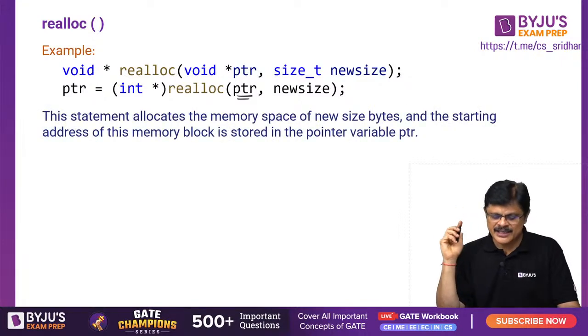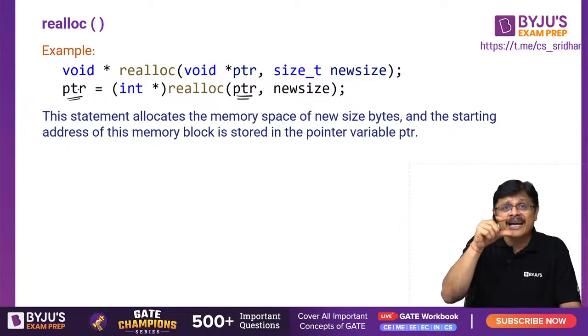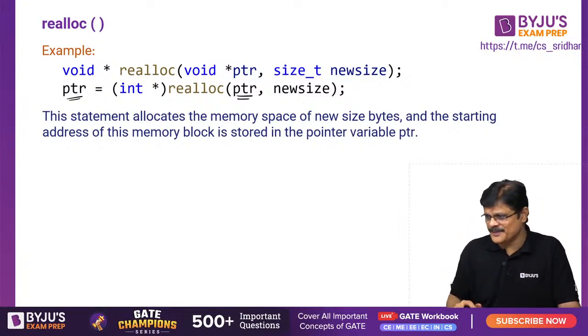Please remember that. This statement allocates the memory space of new size bytes, and the starting address of this memory block is stored in the pointer variable PTR. So this PTR will contain the address of that new memory, my dear friends.